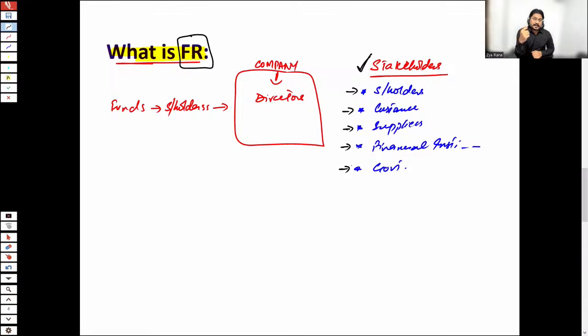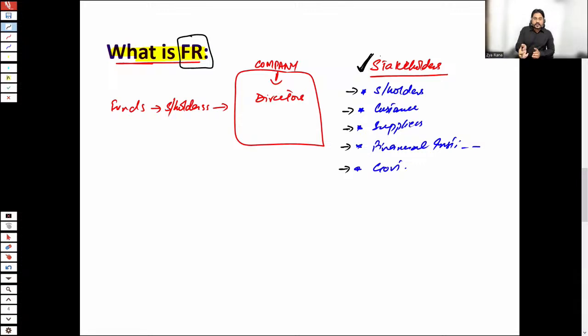For granting these subsidies or financial grants, the government is also interested to know about the financial performance. So these stakeholders have their own specific interest in the company's activities.